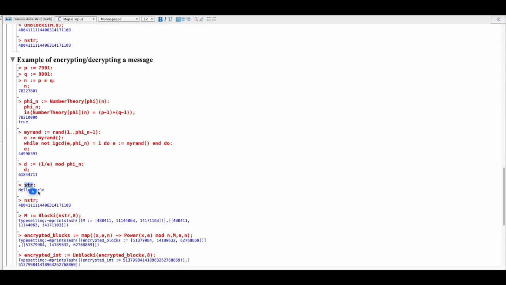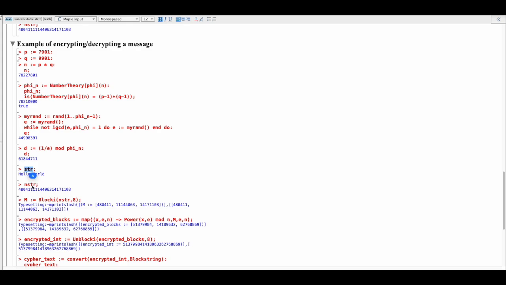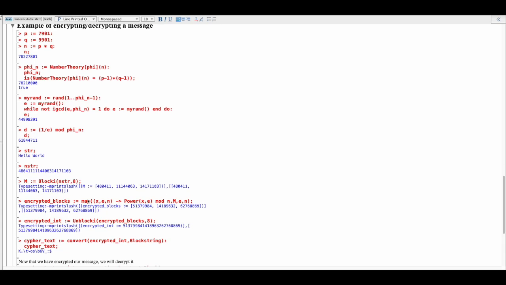So in this example, we've got the string "hello world." We'll encode it as a number, block it into a list of numbers, then loop through each of these numbers and encrypt.